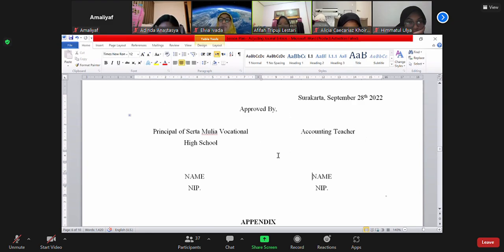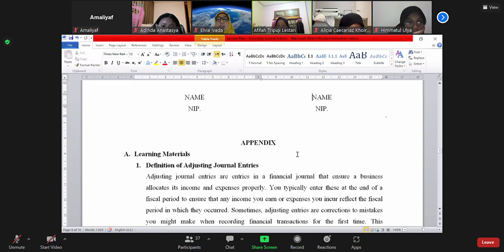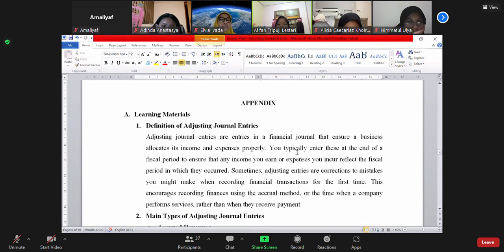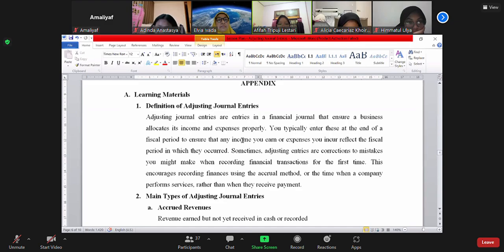So this is the signature part, approved by the principal of the relevant school and accounting teachers. Okay, so we'll move on to the appendix itself, which is a summary of the topic or learning materials. The first is definitions of adjusting journal entries. Adjusting journal entries are entries in a financial